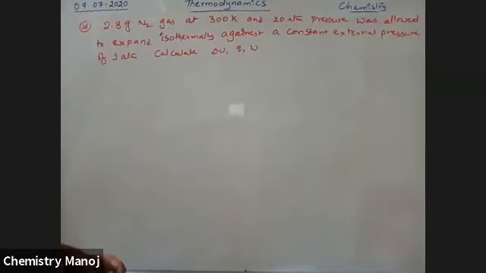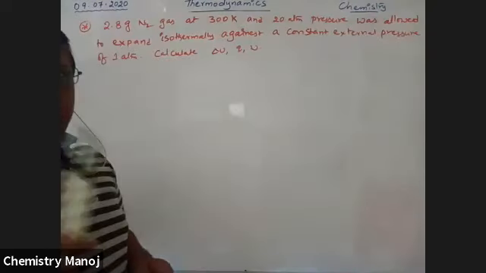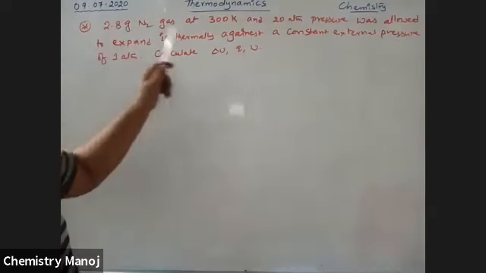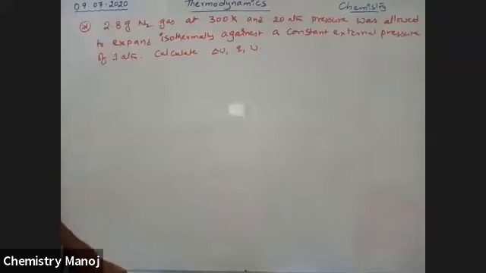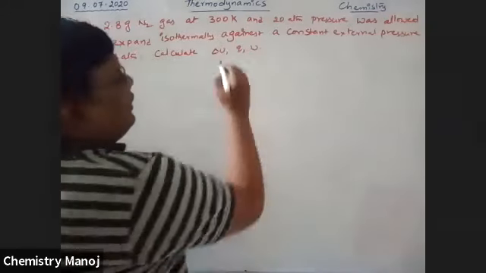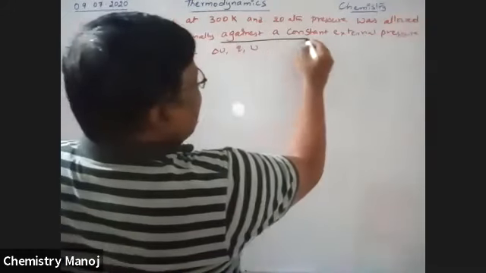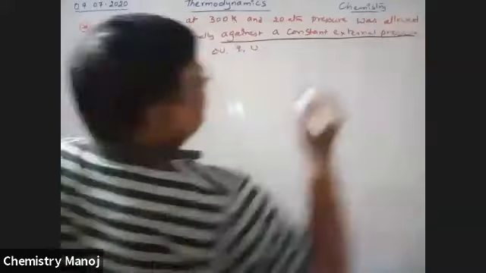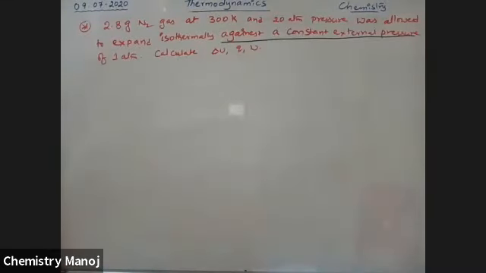Listen carefully, it is important. In this problem, the most important term is "against a constant external pressure." That is very, very important.